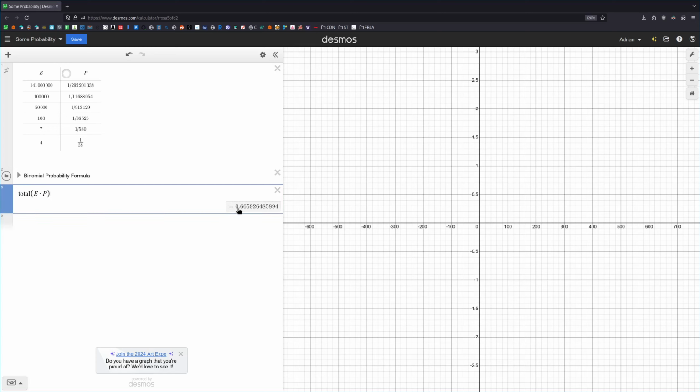So we get that the expected value is 0.66, which sounds good, right? We're earning money, but remember that you paid for this with a $2 ticket. So let's subtract that $2 expense, and we're losing money. Once we factor in that we paid $2 for it, it doesn't look like such a good deal anymore. We're going to be losing $1.33 usually.